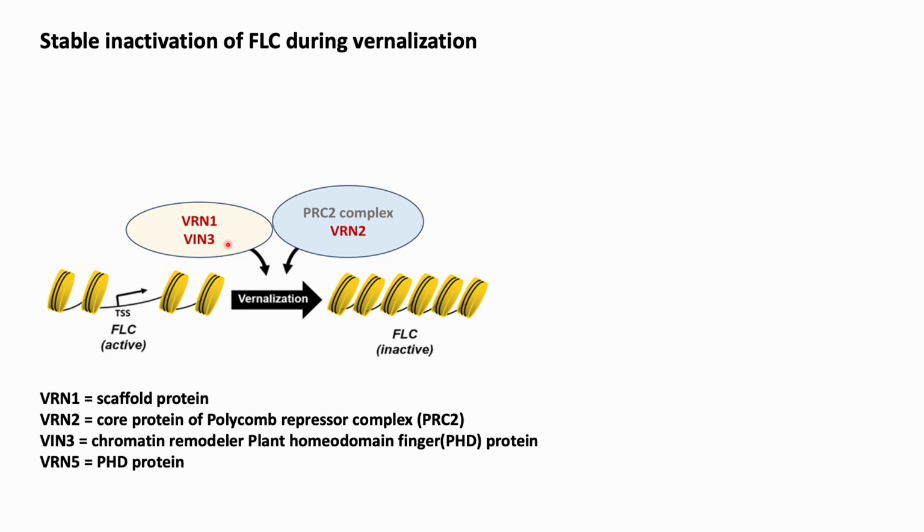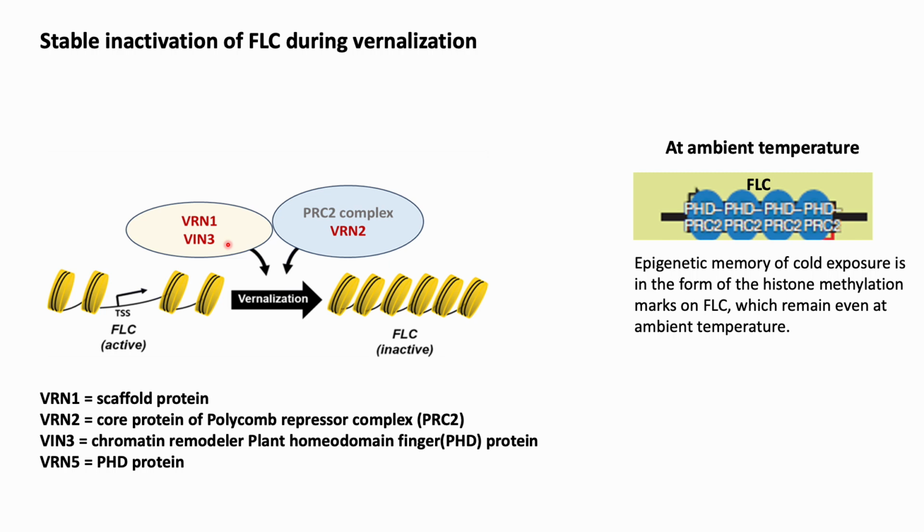VIN3 heterodimerizes with a related PHD protein called VRN5 and brings about the formation of the PHD-PRC2 complex. The core component of the PRC2 complex includes several H3K27 methyltransferases and core proteins, one of them being the zinc finger protein vernalization 2, that is VRN2.